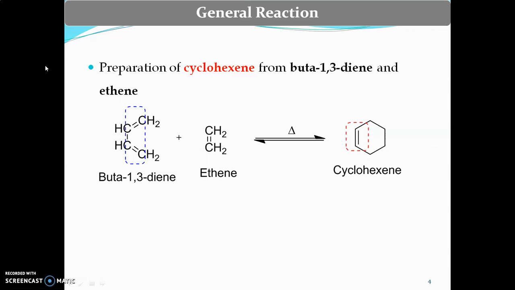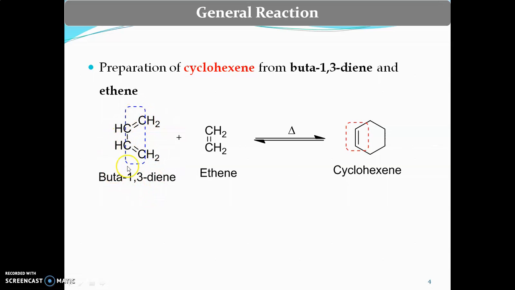General reaction. For the sake of your understanding, we have considered the example of preparation of cyclohexene from buta-1,3-diene and ethene. In this structure, we can easily observe there are 2 pi bonds, the first at the first carbon atom and the second at the third carbon atom, and the longest possible chain consists of 4 carbon atoms.